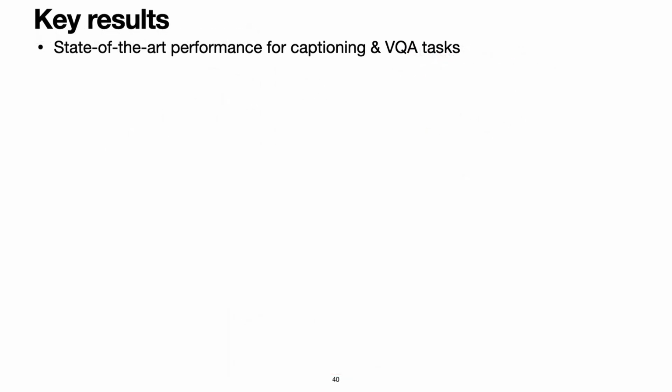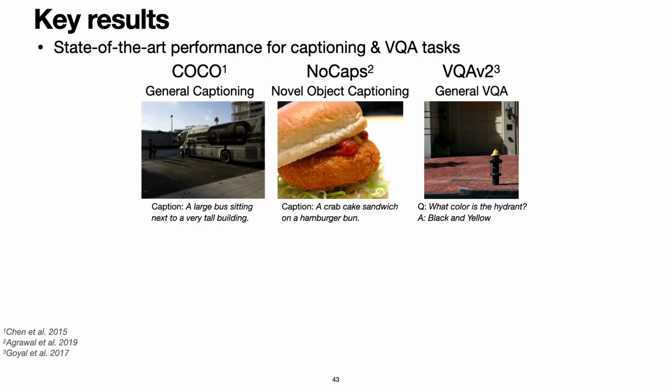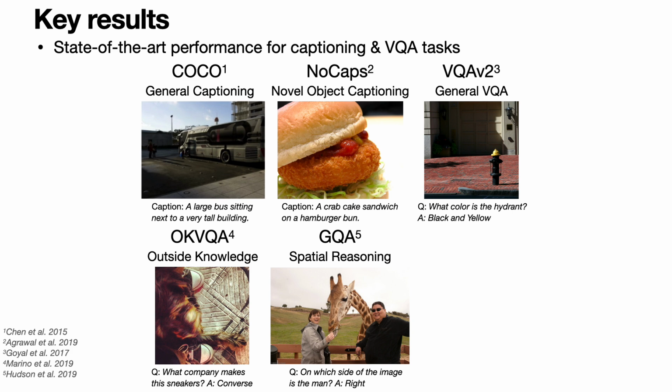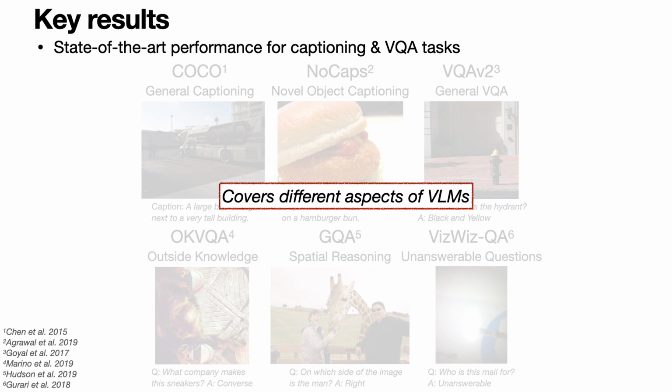We show that BRAVE achieves state-of-the-art performance for several tasks. This includes COCO captioning, NoCaps novel object captioning, VQAv2 for general VQA, OK-VQA which requires external world knowledge to answer the questions, GQA that measures spatial reasoning capabilities, and VizWiz-QA that has questions from people who are blind. These benchmarks cover different aspects of VLMs, helping to reveal their strengths and weaknesses.